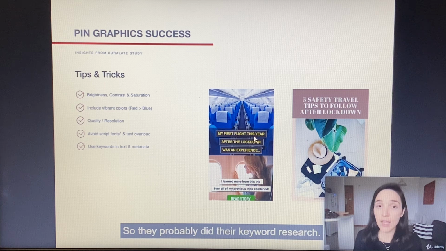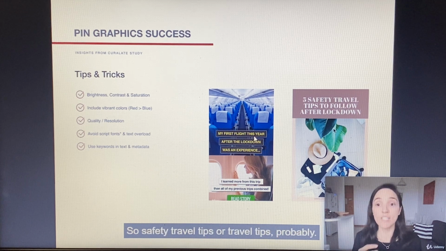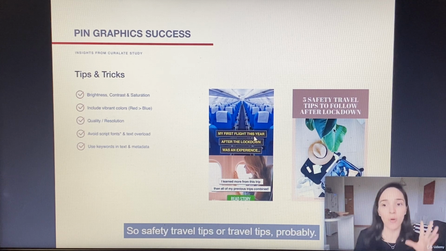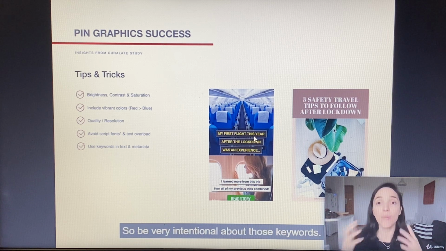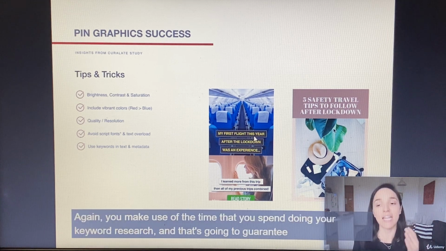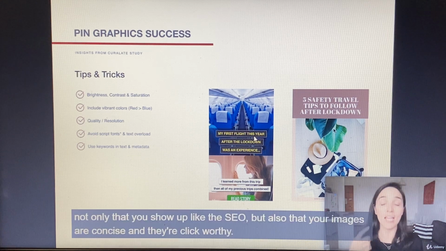So they probably did their keyword research. So safety travel tips or travel tips, probably it's a very important keyword. And then after lockdown, travel after lockdown. So be very intentional about those keywords. Again, make use of the time that you spend doing your keyword research, and that's going to guarantee not only that you show up, like the SEO, but also that your images are concise and they're click worthy.